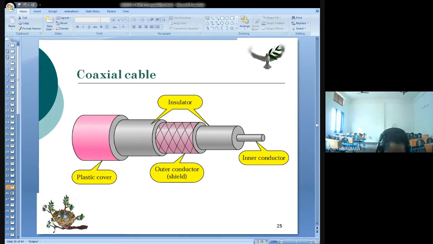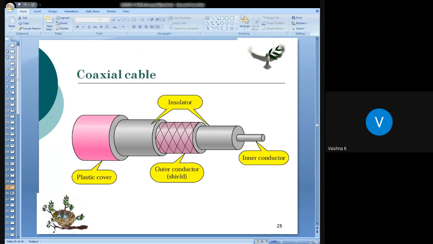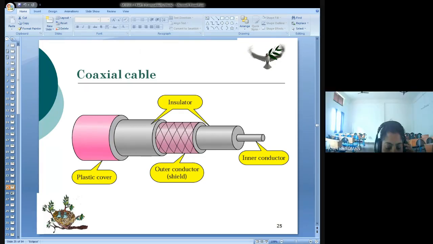Okay. So Atulya P has not answered. Then Drishya, Jyotish, Neeraj and Vaishna.